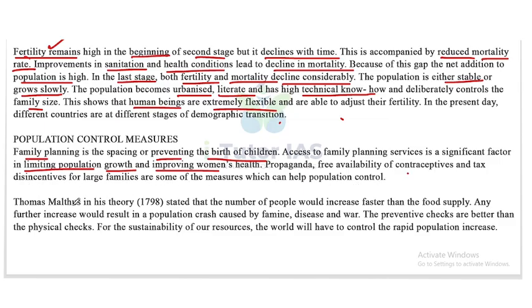control. Thomas Malthus, in his theory, stated that the number of people would increase faster than the food supply. Any further increase would result in a population crash caused by famine, disease, and war. The preventive checks are better than the physical checks. For the sustainability of our resources, the world will have to control the rapid population increase.